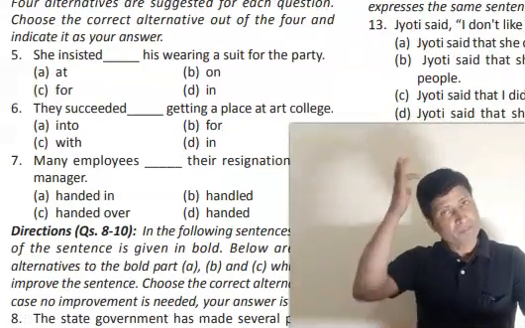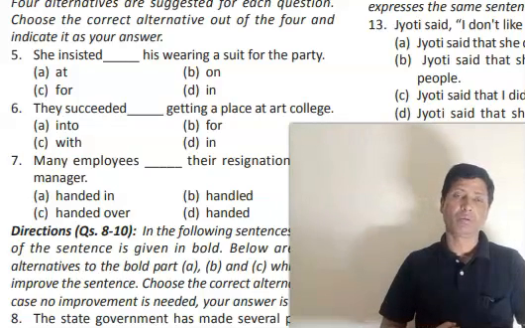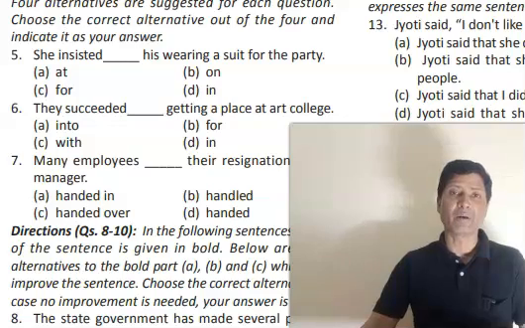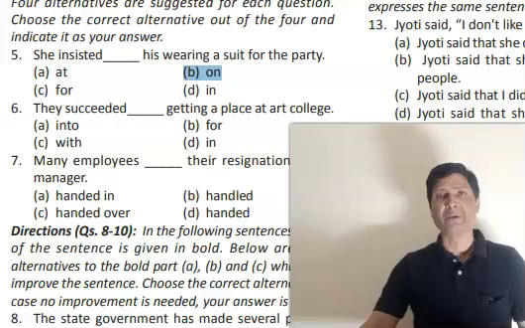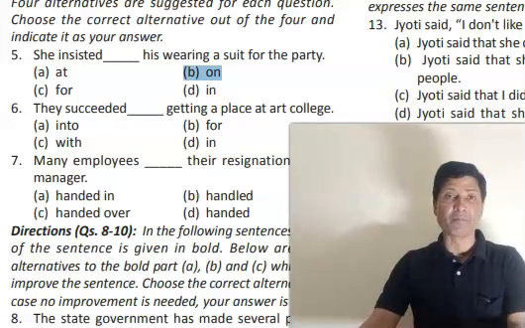From 5 to 7, you have to fill in the correct word taken from the given options. So she insisted he's wearing a suit for the party. Answer will be on. Why? Because insist is followed by preposition on. Next question.